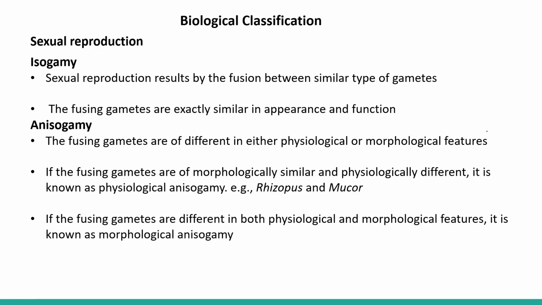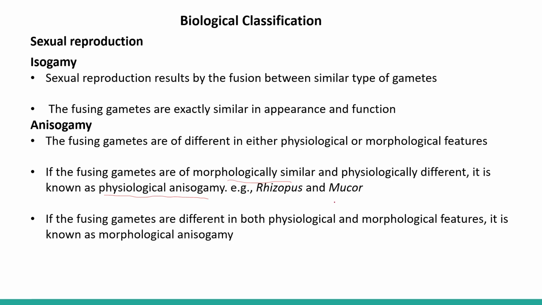Anisogamy: the fusing gametes are different in either physiological or morphological features. So they are morphologically or physiologically dissimilar in nature. If the fusing gametes are morphologically similar but physiologically different, it is known as physiological anisogamy. Morphologically, the gametes are similar, but physiologically, they are different.